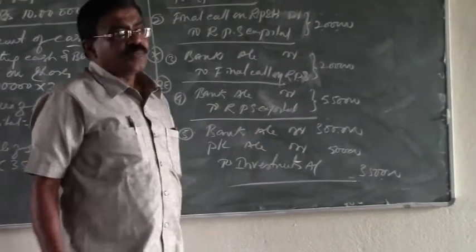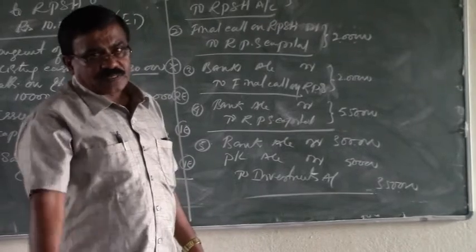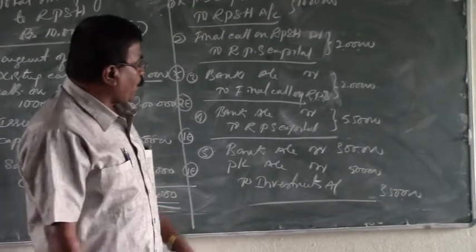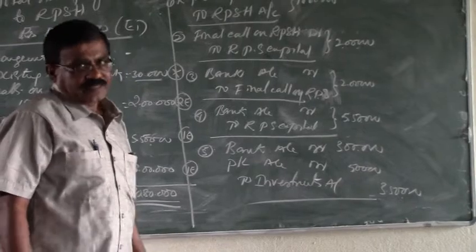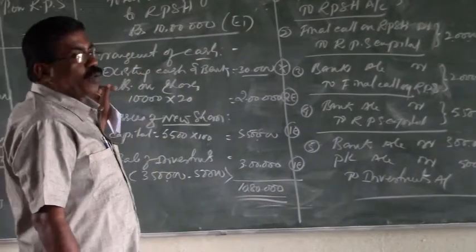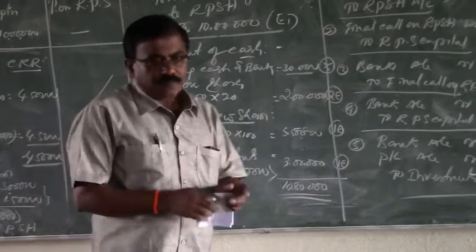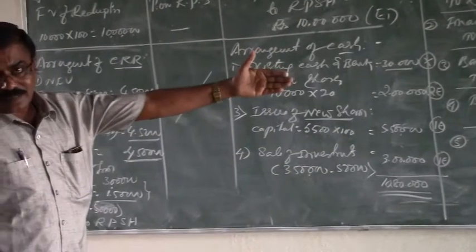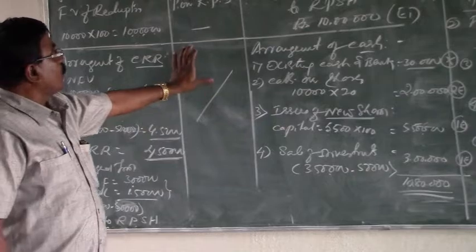That is the narration: being 3,50,000 worth of investments sold at a loss of rupees 50,000. So after passing the necessary entries for the phase of arrangement of cash, next we have to go for the arrangement of premium. Here premium is nil, so therefore there is no entry attributable to premium.